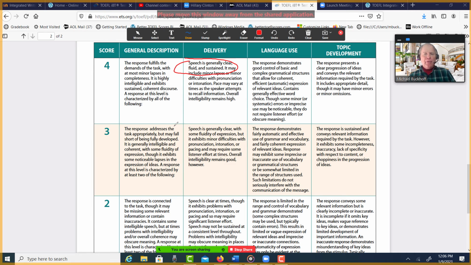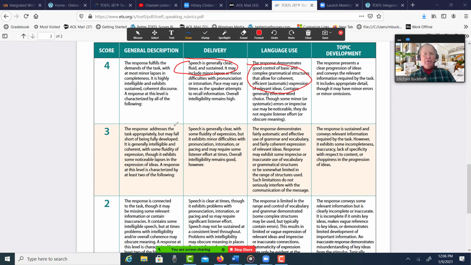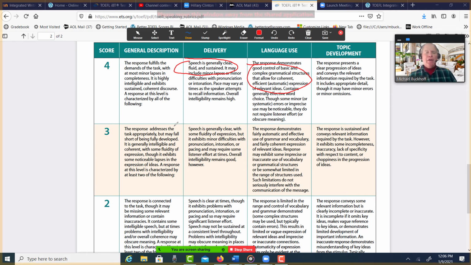The response demonstrates control of basic and complex grammatical structures that allow for coherent, efficient, automatic expression of ideas. I think for the most part, you did a really good job in that area. You have a clear progression of ideas. You have the appropriate detail, though it may have minor errors or minor omissions. I think for the most part, you're pretty good in the 4 area. So maybe I'm going to say maybe 3.5 to 4.